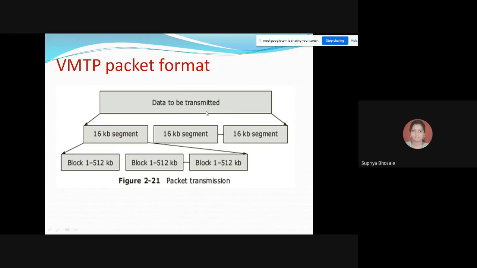So this will be having the whole data that is to be transmitted, and it will be divided into 16 KB segments. Okay, then all these segments are again divided into blocks which are of 512 KB or so.